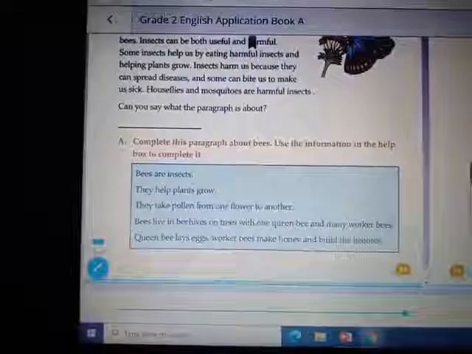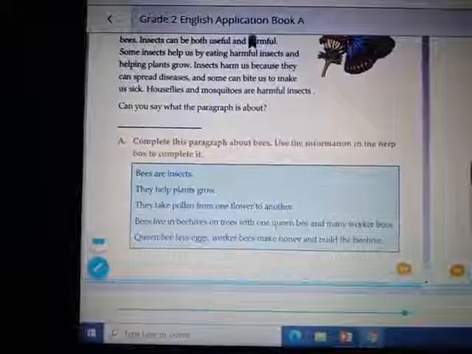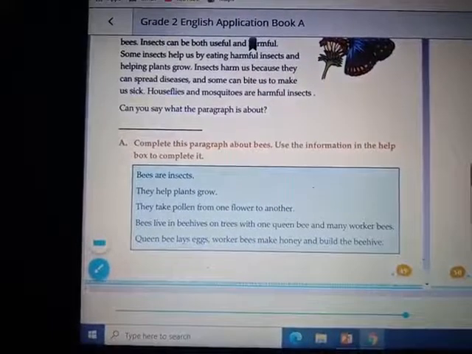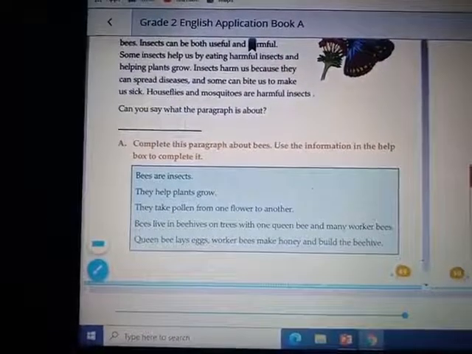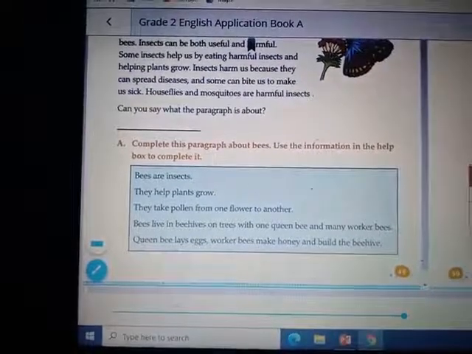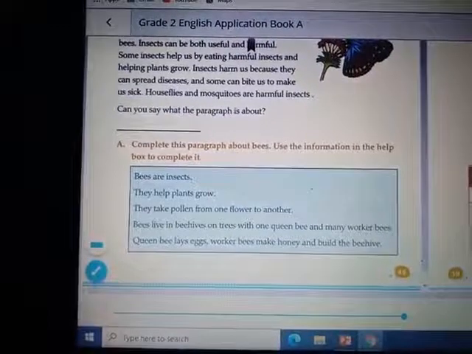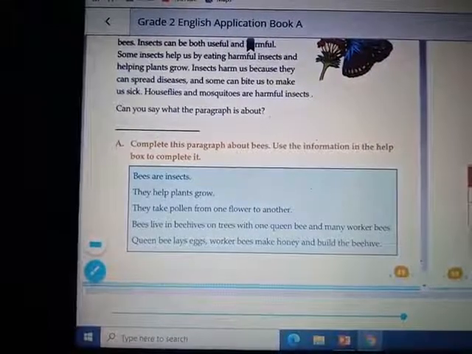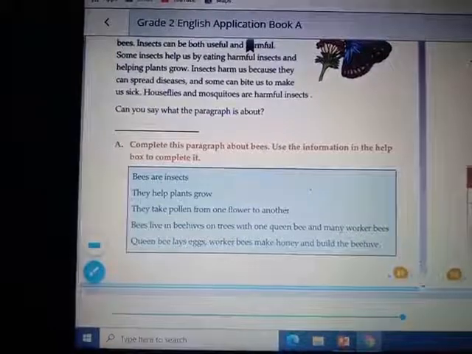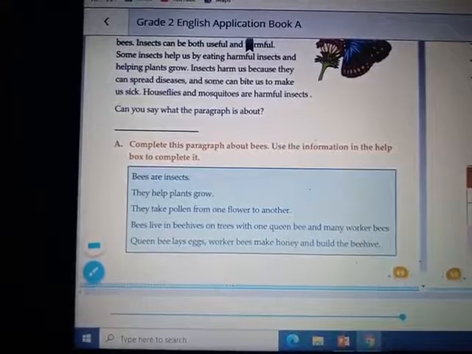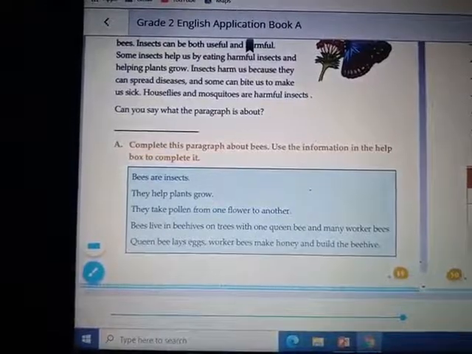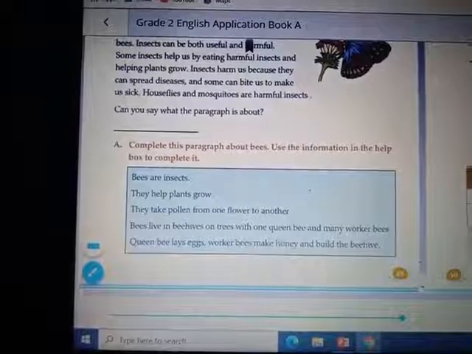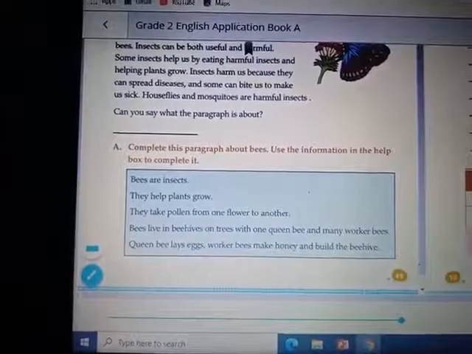Again, we'll revise this question. Complete this paragraph about bees. Use the information in the help box to complete it. Bees are insects. They help plants grow. They take pollen from one flower to another. Bees live in beehives on trees with one queen bee and many worker bees. The queen bee lays eggs, and worker bees make honey and build the beehive.